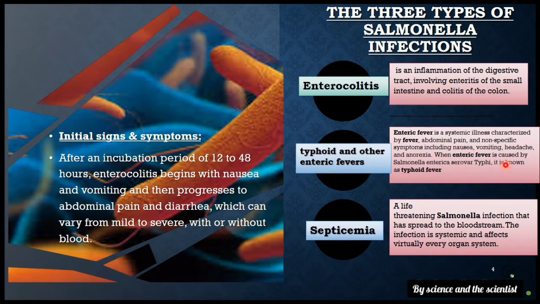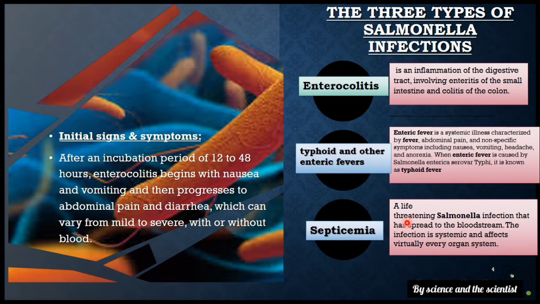When enteric fever is caused by Salmonella enterica serovar typhi, it is known as typhoid fever. The main difference between typhoid and other enteric fevers is the serovar which causes them.